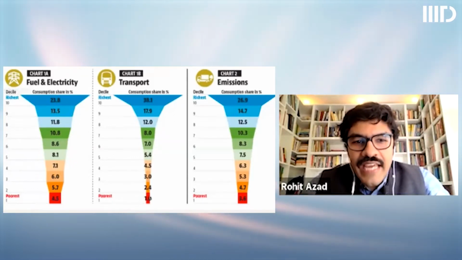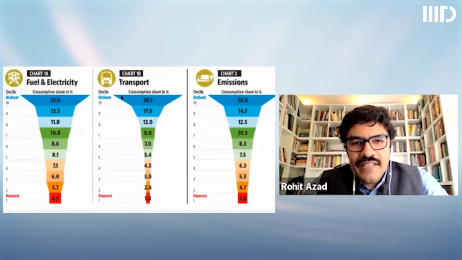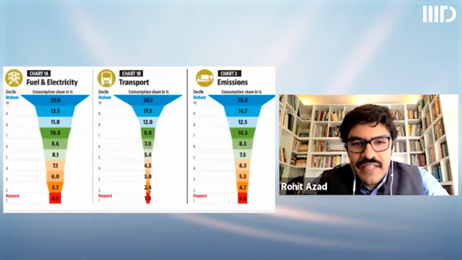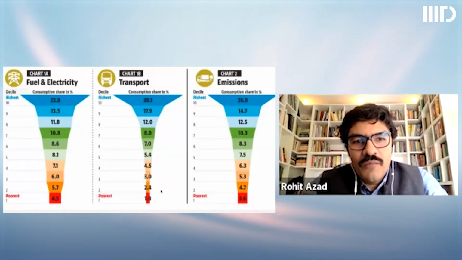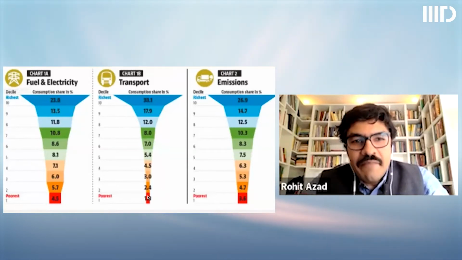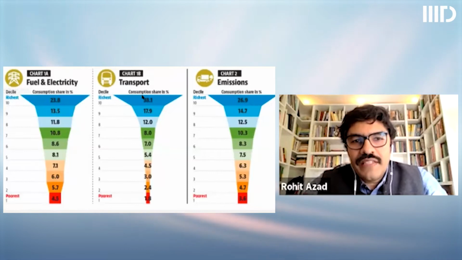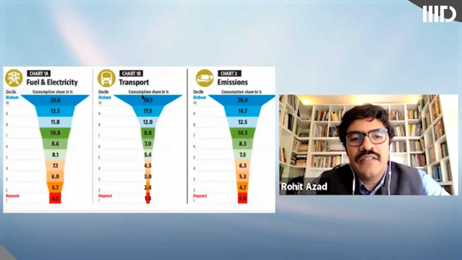And this share in transport is starker, as you can see, which is like a funnel, where between the poorest and the richest it's almost 30 to 35 times difference between the consumption share of the richest in Delhi and the poorest in Delhi.